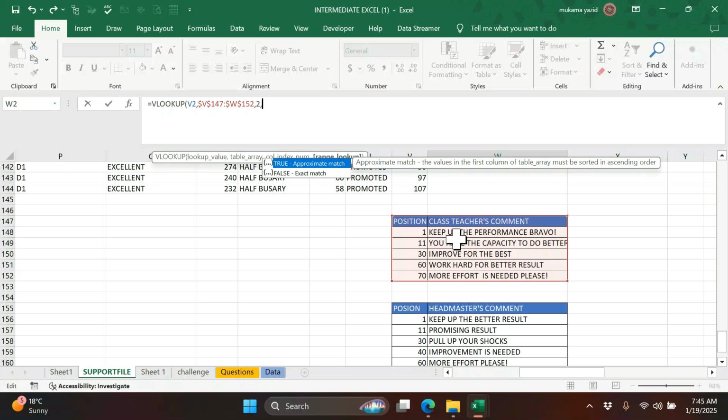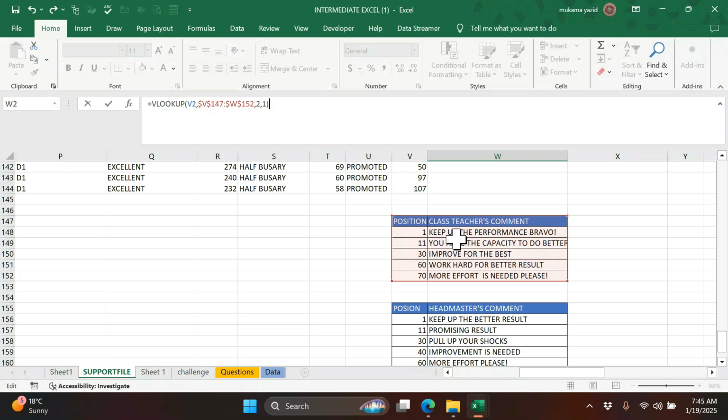There are others who will get that very comment. I will just select 1, or I can ignore it, because by default true is selected. So press enter.